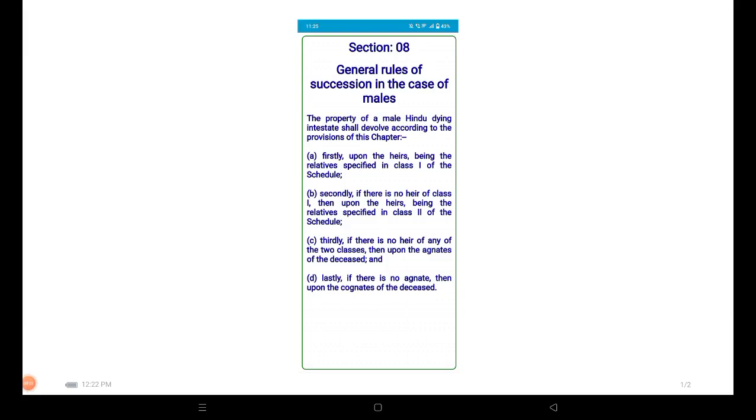Previously we have discussed class 1 heirs and class 2 heirs. In case a male Hindu person dies intestate, what is the process of the devolution of the property? So we have clearly discussed class 1 and class 2 heirs. Now we are talking about agnates, and in the upcoming video we will be talking about cognates. So we'll now discuss agnates.